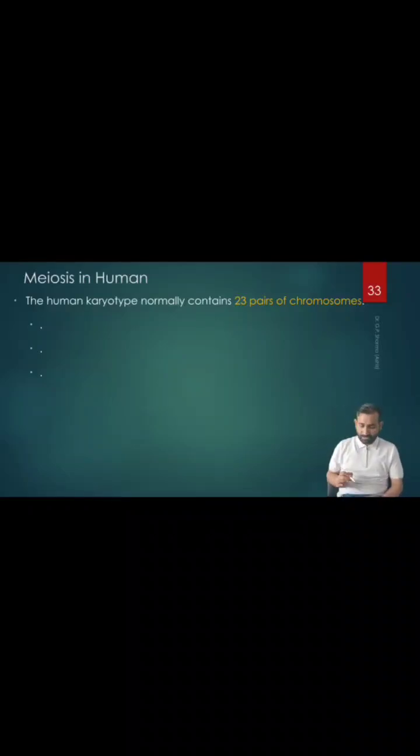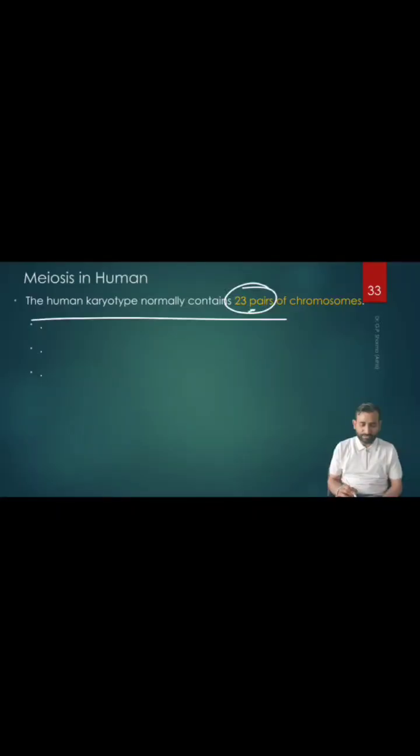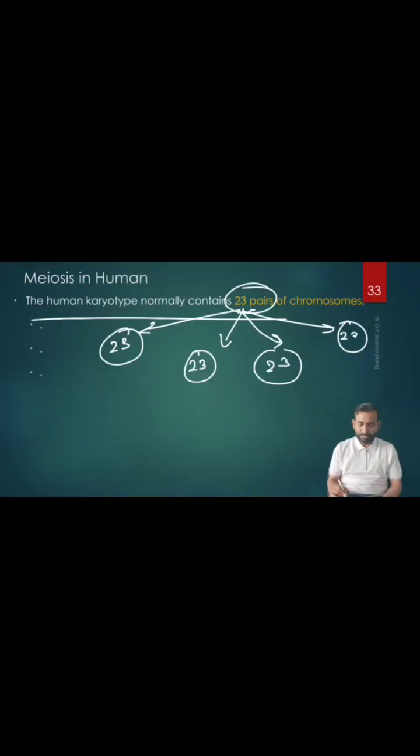In meiosis in humans, there are some points we have to remember. What happens in meiosis in the human? It creates daughter cells with 23 chromosomes. The 23 pairs of chromosomes reduce to 23 chromosomes. In these 23 chromosomes, we have 22 plus 1.